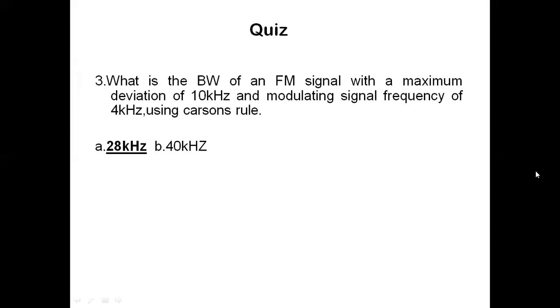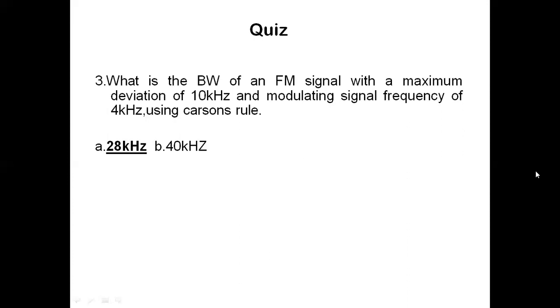Third question, what is the bandwidth of FM signal with a maximum deviation of 10 kilohertz and modulating signal frequency of 4 kilohertz. Calculate the bandwidth of the FM wave for maximum frequency deviation of 10 kilohertz and 4 kilohertz as the message signal frequency. What is the formula for bandwidth?